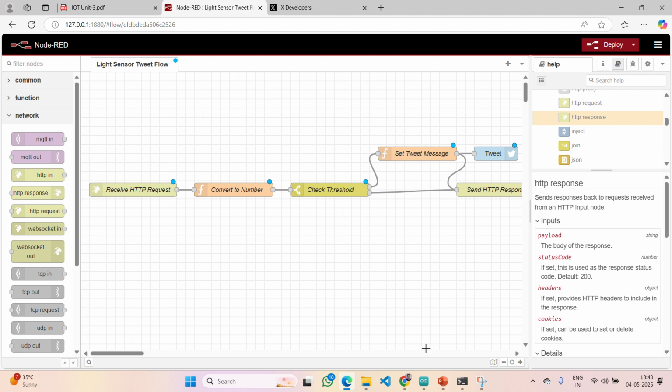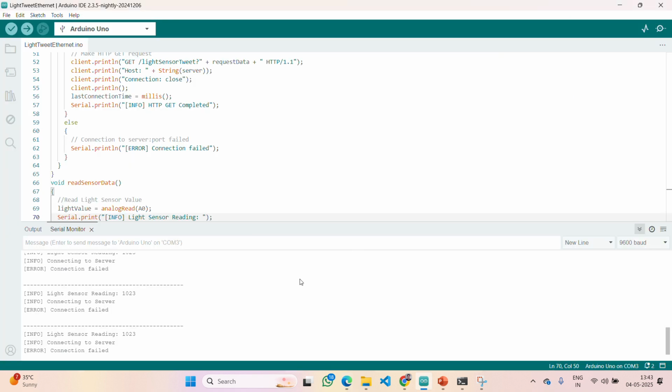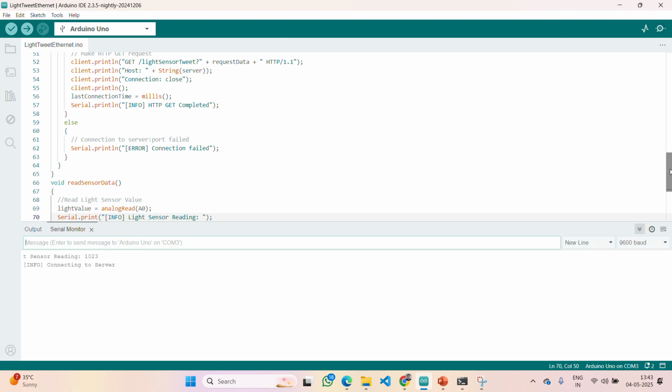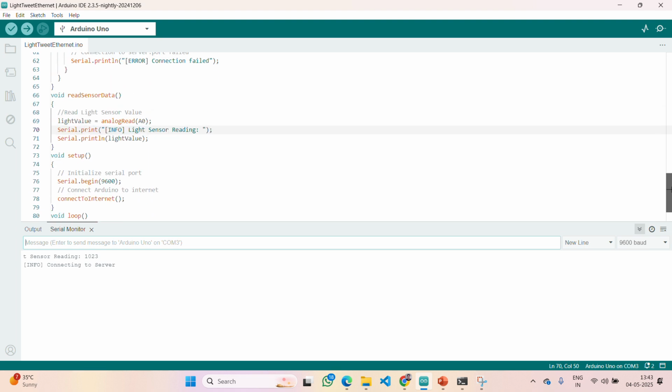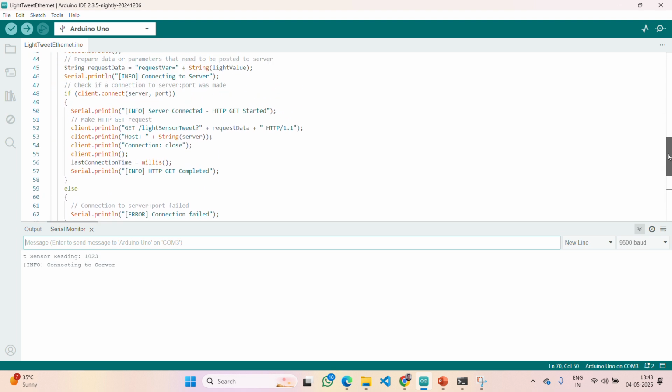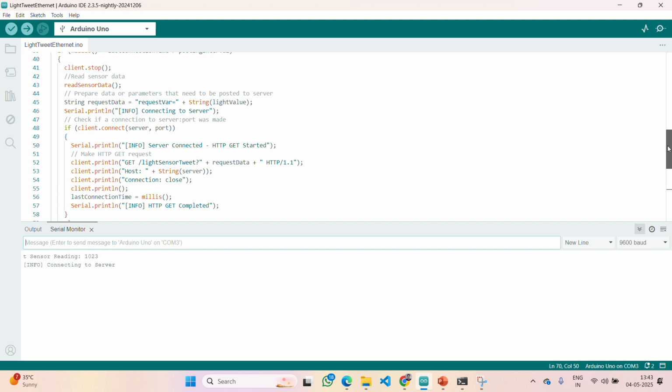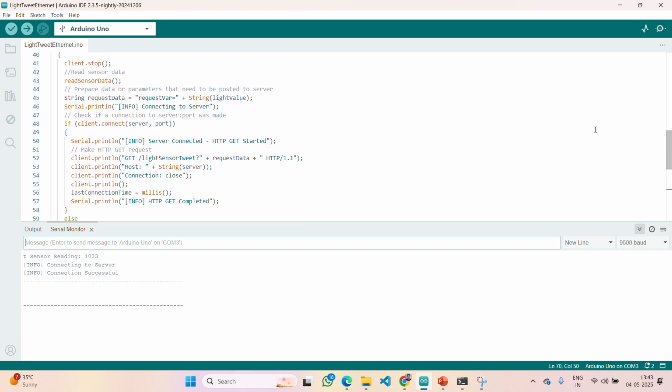It is running at port 1880 itself. Why is it showing like this? Yes, here it is. Connecting to server. Yes, now the connection is successful. Yes, again it failed.